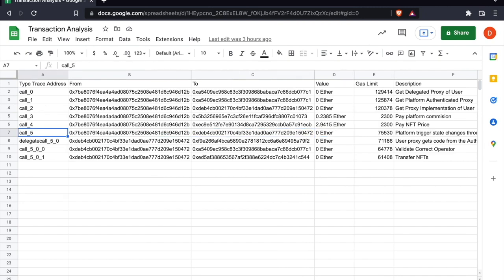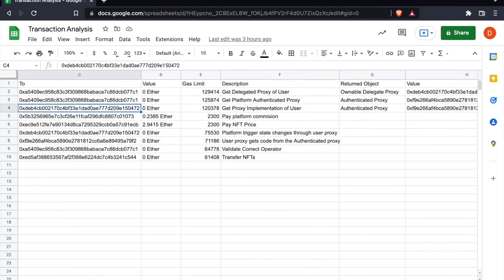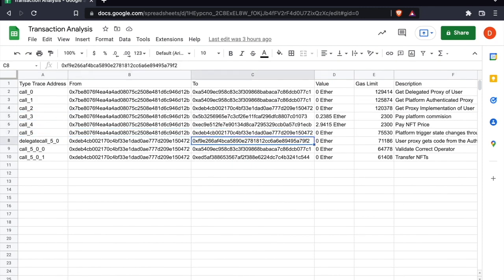The user proxy is performing here a delegate call to the platform proxy. This means that it's taking the code from that address, but it will execute that code within its own scope. This is something to be very careful with, and it is a step that will become important in the exploit, as we will see later on.